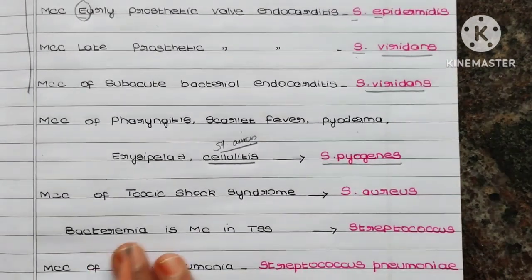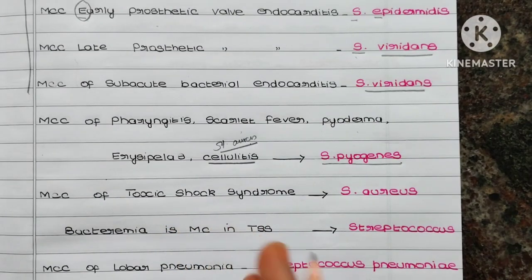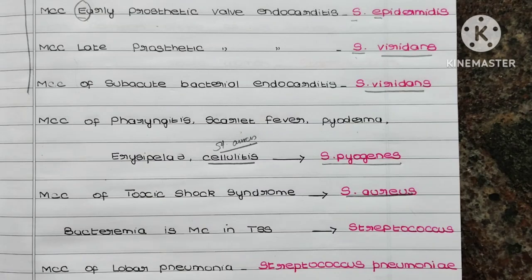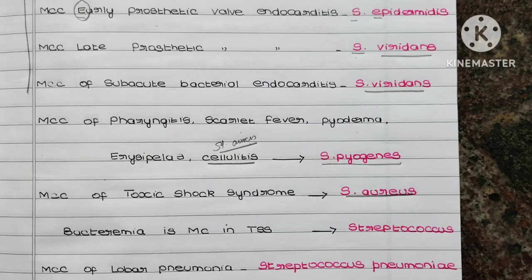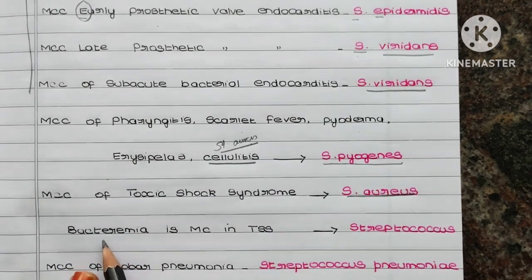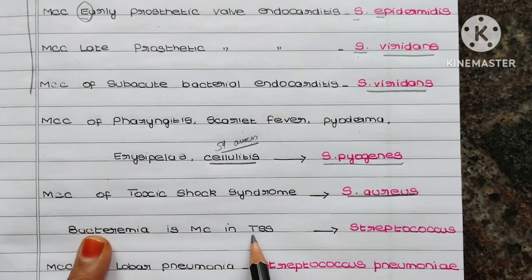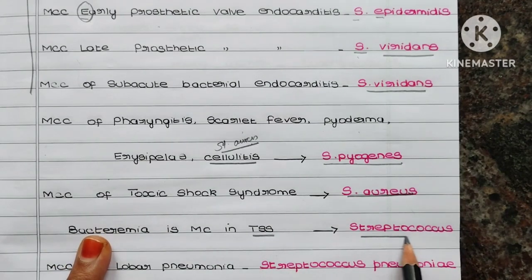So next, the most common cause of toxic shock syndrome, as you know, is Staphylococcus aureus. The toxin responsible for toxic shock syndrome is toxic shock syndrome toxin, and it is a superantigen. And then the most common cause of bacteremia in toxic shock syndrome is Streptococcus.